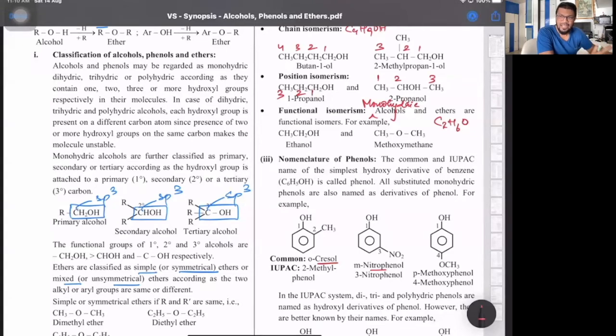That we call a benzylic carbon. Second is allylic carbon: the functional group OH is directly attached to an sp3 hybrid carbon, which is again directly attached to a C=C double bond. That's called an allylic carbon.